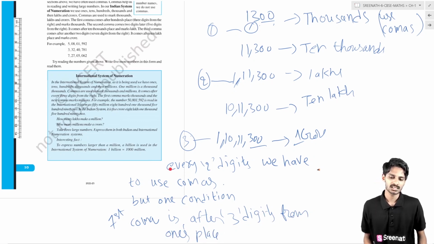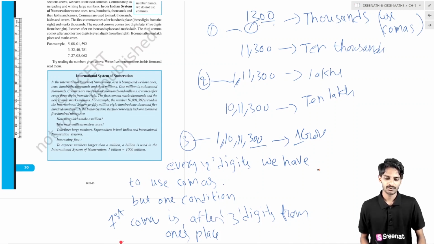After that, for every 2 digits, we use commas. The second comma, third comma, and all these commas come after every 2 digits after the first comma. This is the way we can use commas in the Indian system.